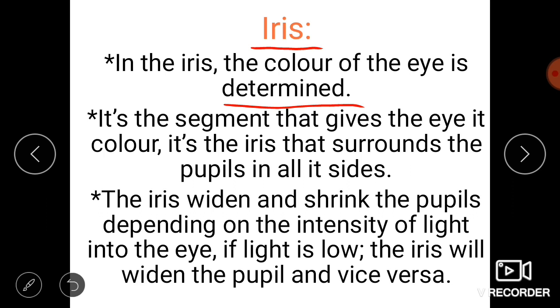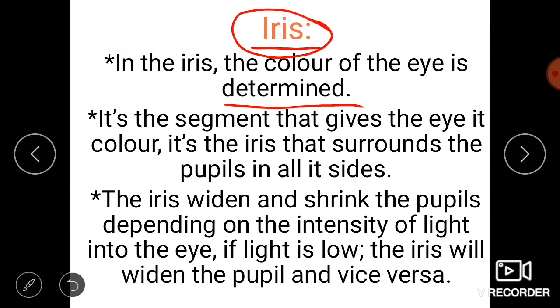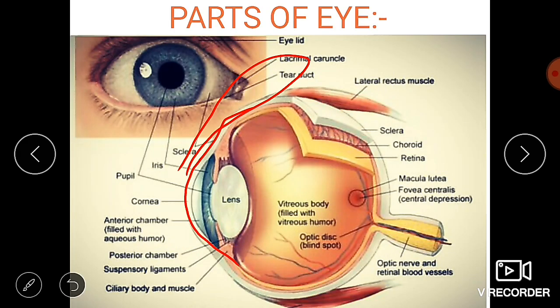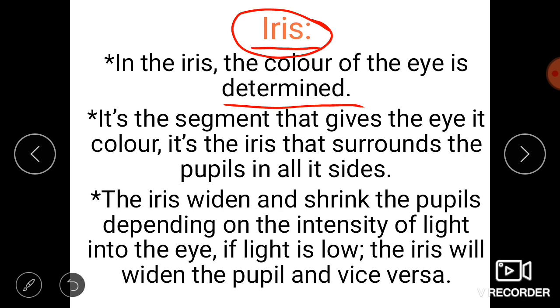The color was determined only in the part of the iris, and it's a segment that gives the eye its color. In the iris, due to the presence of such segment, the color of the eye was given, and it's the iris that surrounds the pupil in all its sides. I already showed in the diagram that this one is the iris. It is going to surround the pupil portion which is present in the eye. That was a portion said over here.